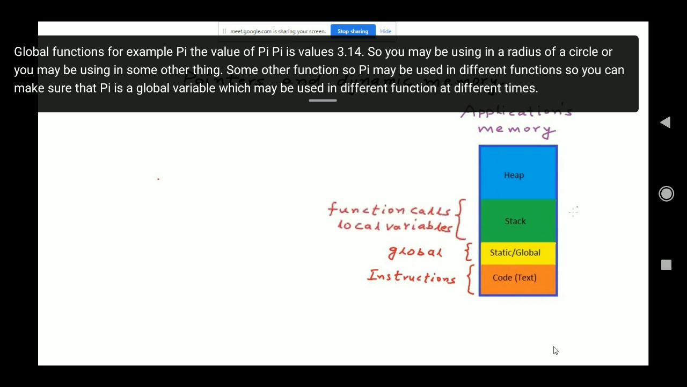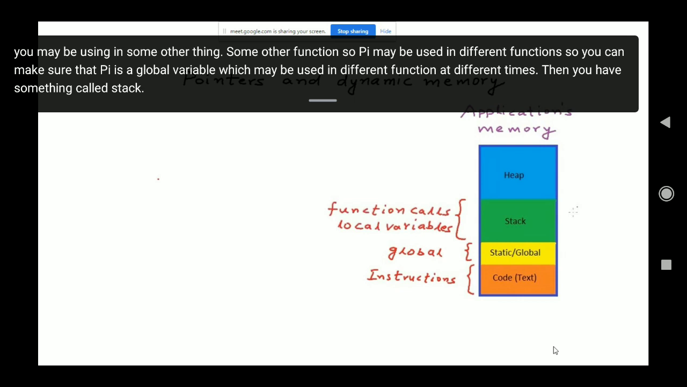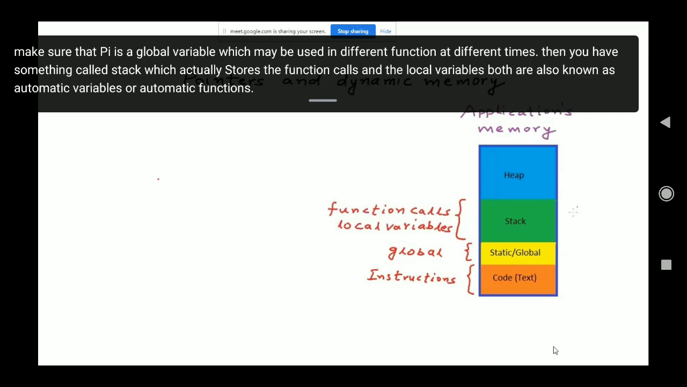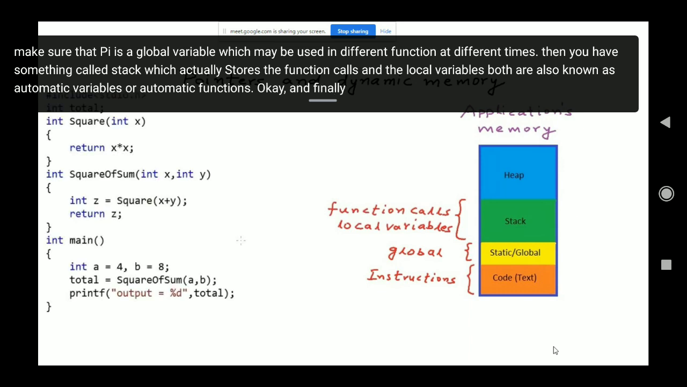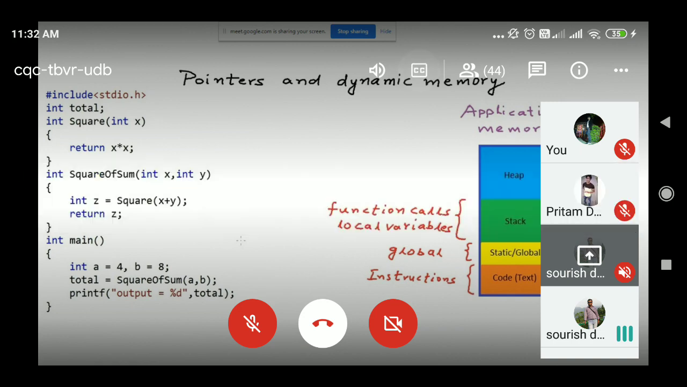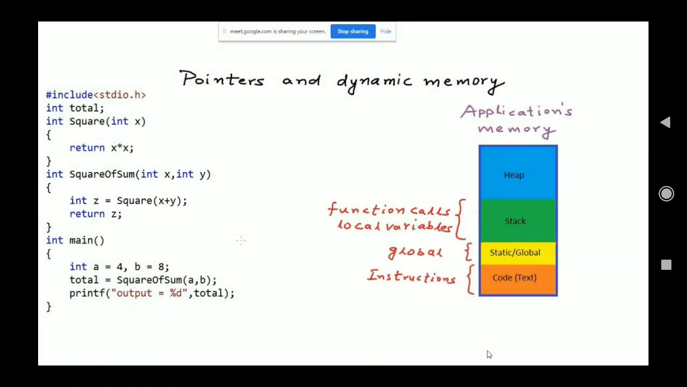Then you have something called the stack, which actually stores the function calls and the local variables. Both are also known as automatic variables or automatic functions. And finally, the heap we will look at in a different place. Now, to understand the concept, we have written a program. The program doesn't do anything very special.